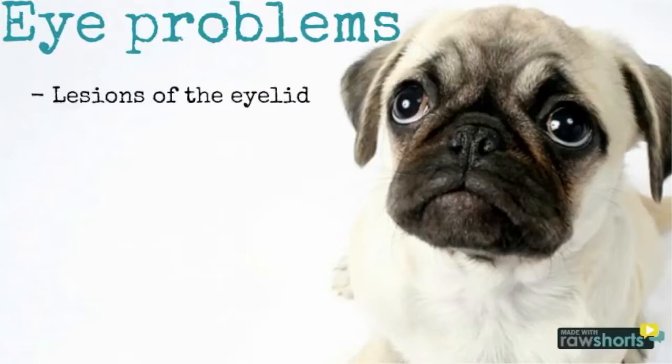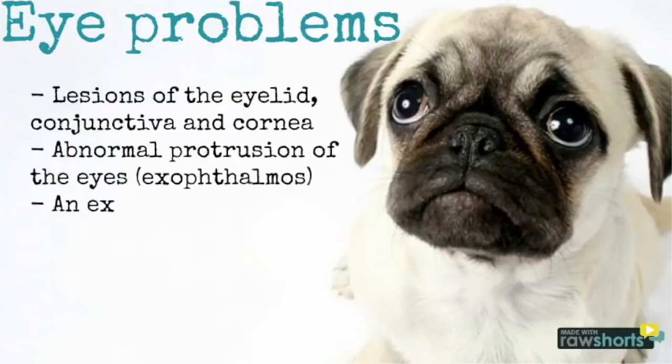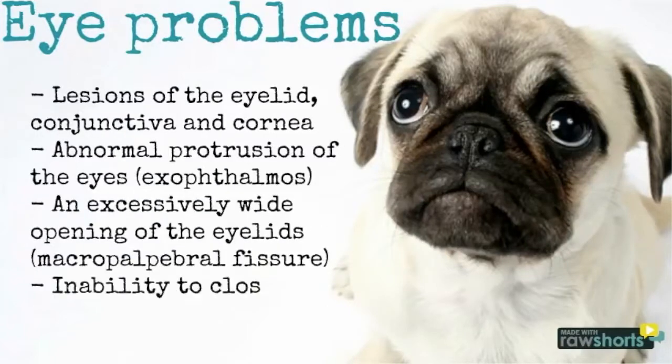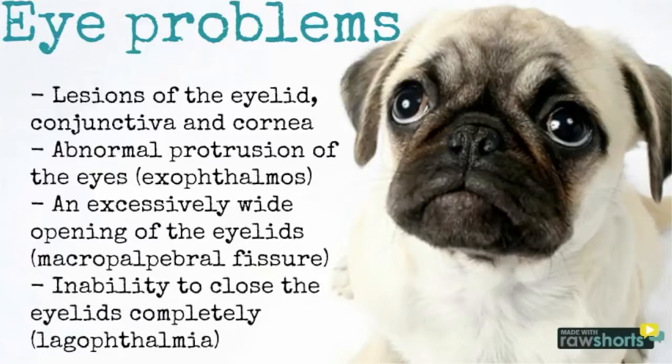Brachycephalic ocular disease is a syndrome that also occurs in such dogs, whereby they experience lesions of the eyelid, conjunctiva, and cornea. Dogs with this syndrome can exhibit abnormal protrusion of the eyes, an excessively wide opening of the eyelids, and an inability to close the eyelids completely.